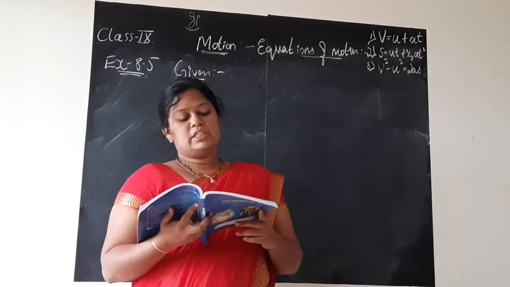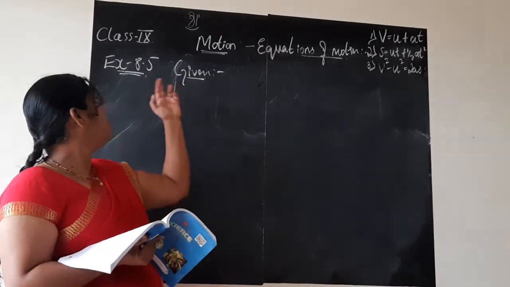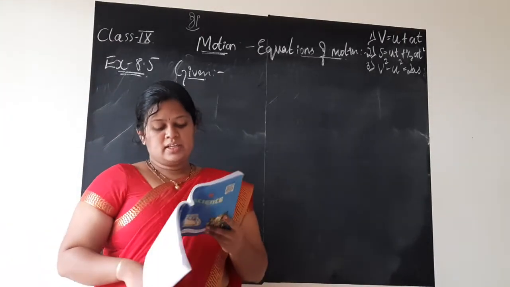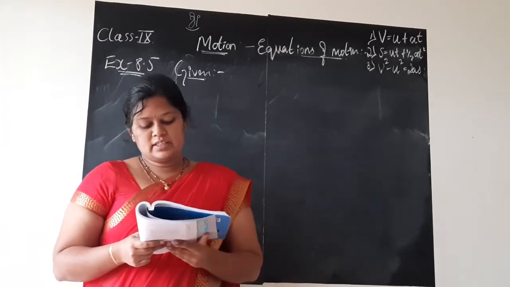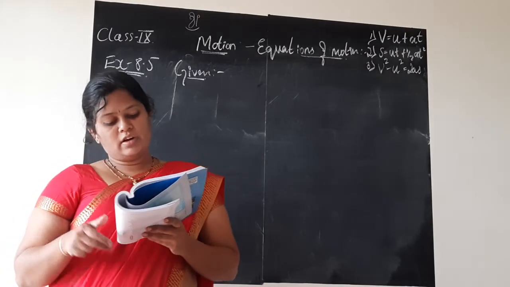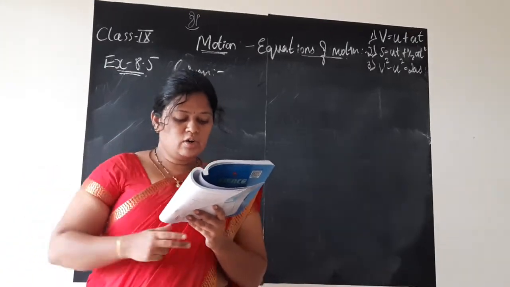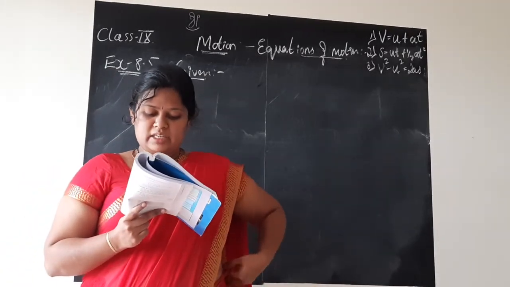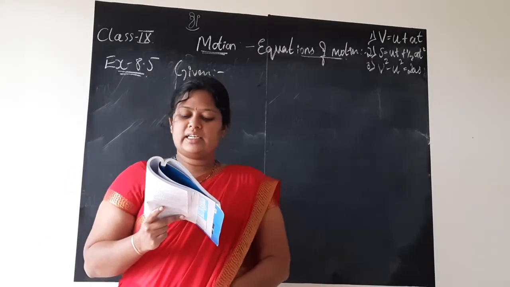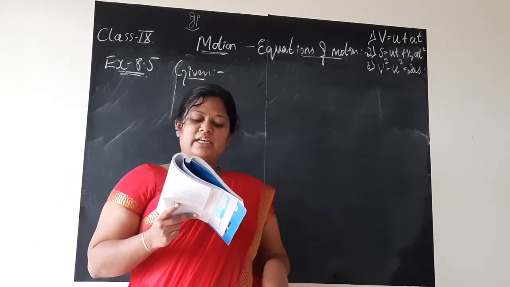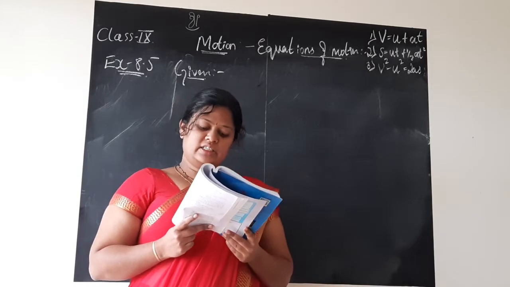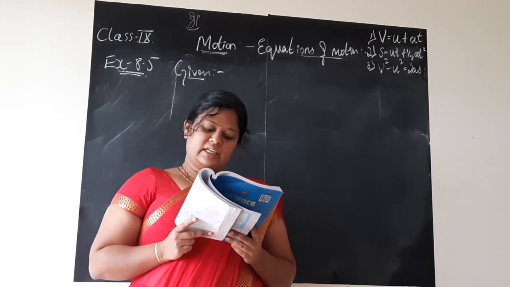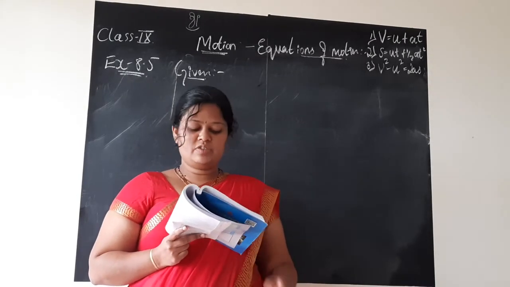On page number 108, children, you have this example 8.5. The question is, a train starting from rest attains a velocity of 72 km per hour in 5 minutes. Assuming that the acceleration is uniform, find the acceleration and the distance travelled by the train for attaining this velocity. The question is very simple.